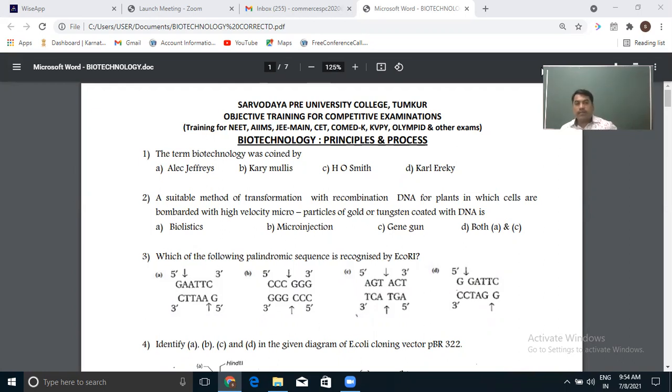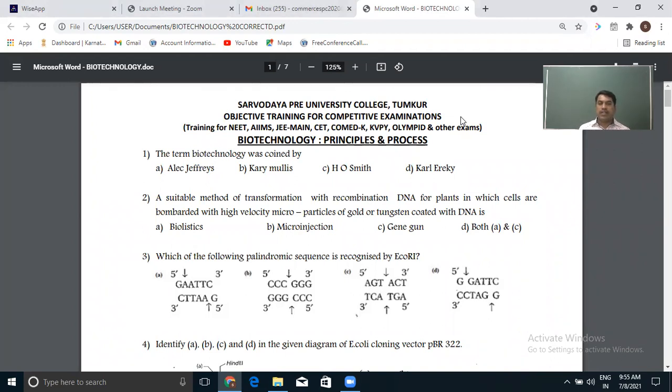Okay, good morning all. So today's topic of discussion for our competitive exams, especially the Karnataka CET, is biotechnology, one of the interesting topics. There are two chapters: biotechnology and its principle, and another, biotechnology and application. So let us start with the biotechnology principle and process chapter, related questions.